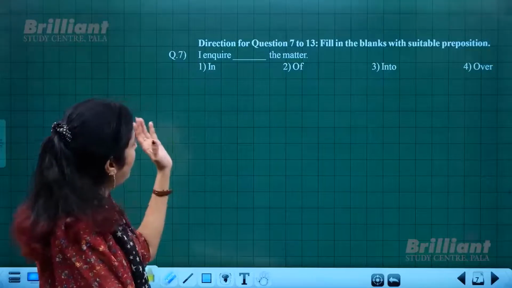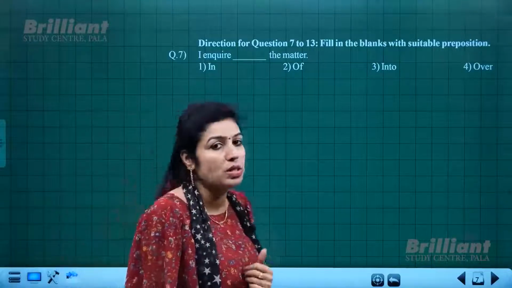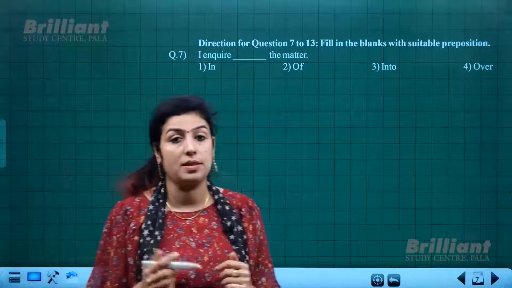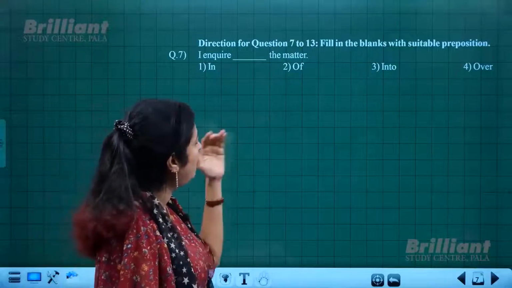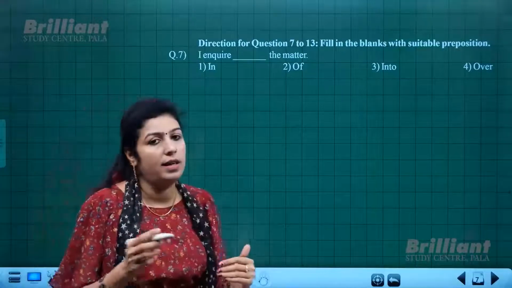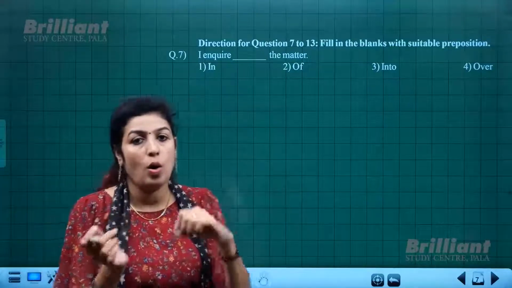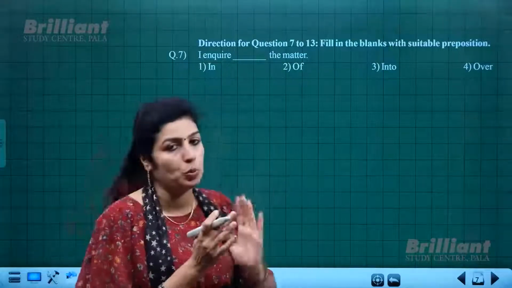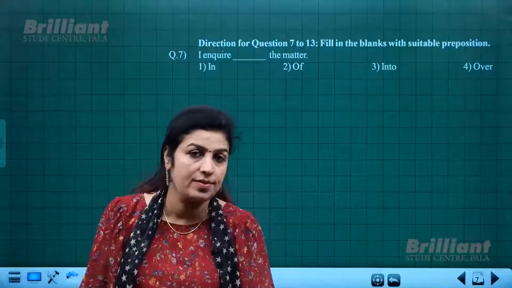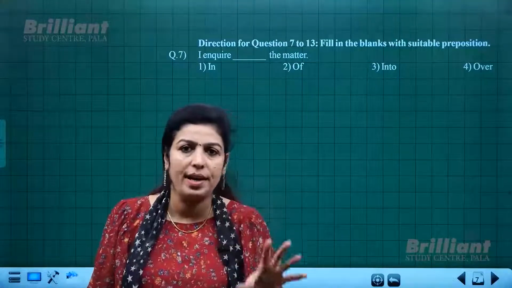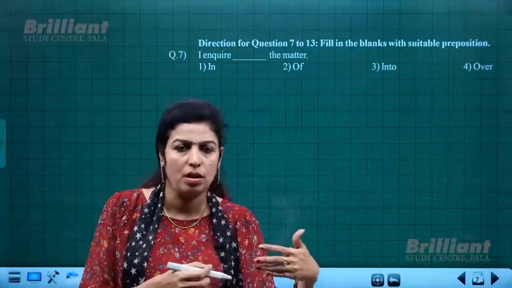Next, from question 7 to 13, we have the next set of questions where you have to use suitable prepositions. Now the first one is "I inquire dash the matter." There is a thin difference between the use of "I inquire of" and "into". Suppose you want to know not the details of something but just a vague idea, "I inquire of him." That means I just want to know something about him, so I asked people about him.